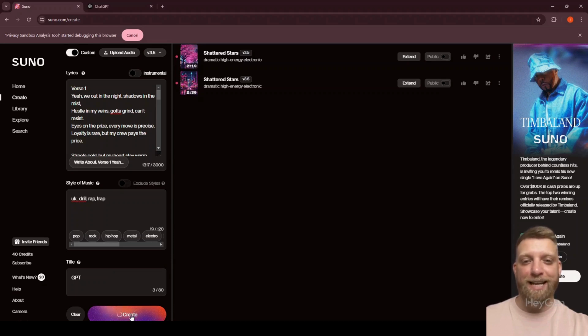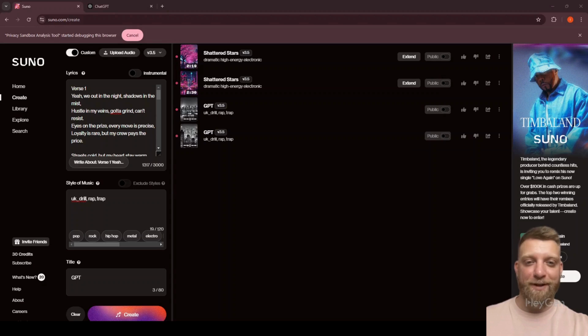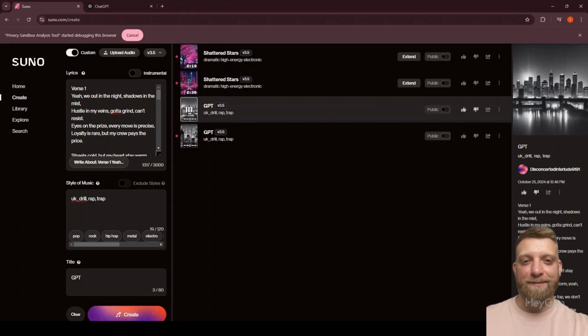And then we click Generate. You'll need to wait a bit. 2 songs are generated simultaneously, so you can choose the one that suits you best. Now the songs are being generated. We can see that the final duration isn't shown yet, but we can already start playing one of them. Alright, I'll turn off the background music and start the track. Let's listen to what we've got. I'm not really a fan of drill, but as an experiment, why not?